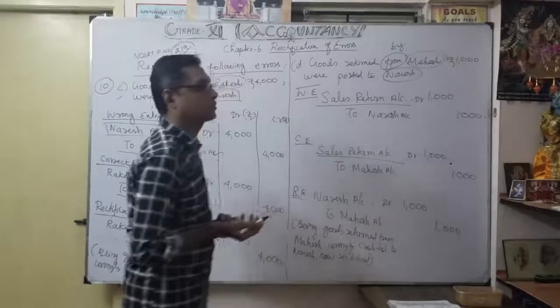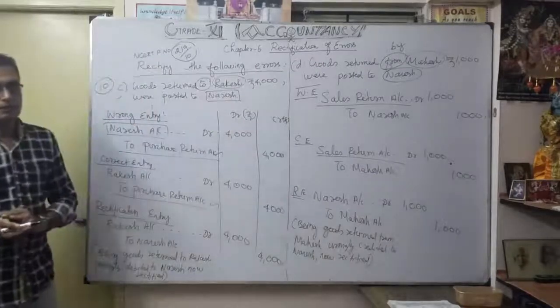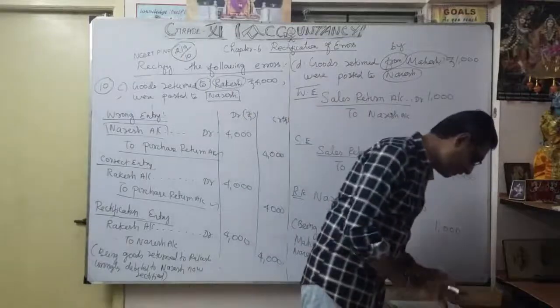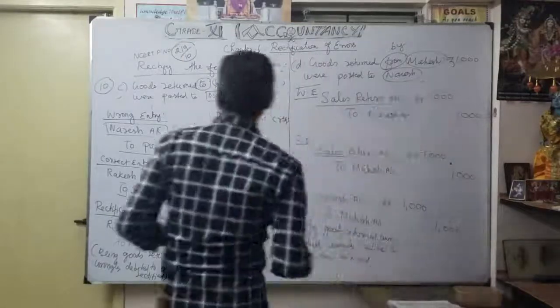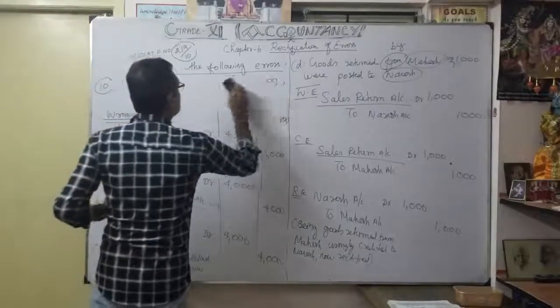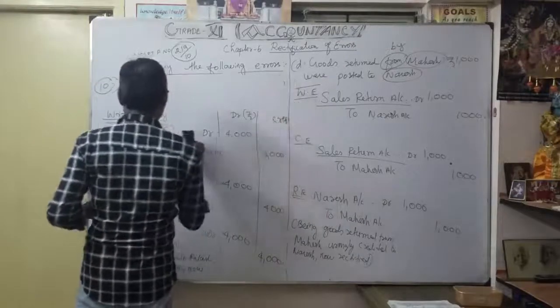Okay, understood. That was about error rectification under B. Now finally, you see cash sales 2000. We will remove this. This is a very, very important entry.